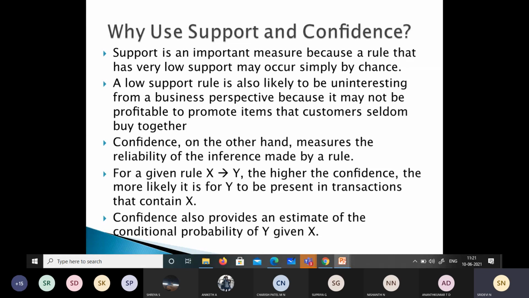For a given rule, X tends to Y, the higher the confidence, the more likely it is for Y to be present in transactions that contain X. Okay. So confidence also provides an estimate of the conditional probability of Y given X. Right?